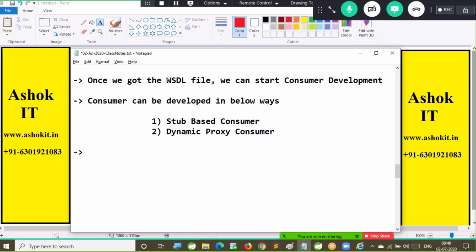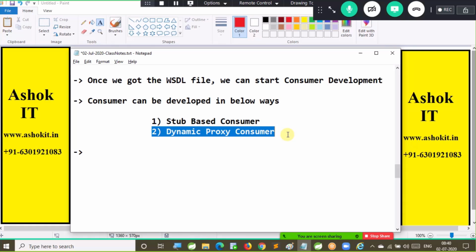That means for the given WSDL file, we will create some stub classes. Those classes are used to send the request to the provider. So that is a stub-based consumer. Based on the WSDL, if you create some Java classes, then that is called a stub-based consumer. Some people will not create the stub-based consumer. They will directly frame the request at runtime and send the request to the provider. That is called a dynamic proxy consumer. Proxy classes will be created at runtime to send a request.